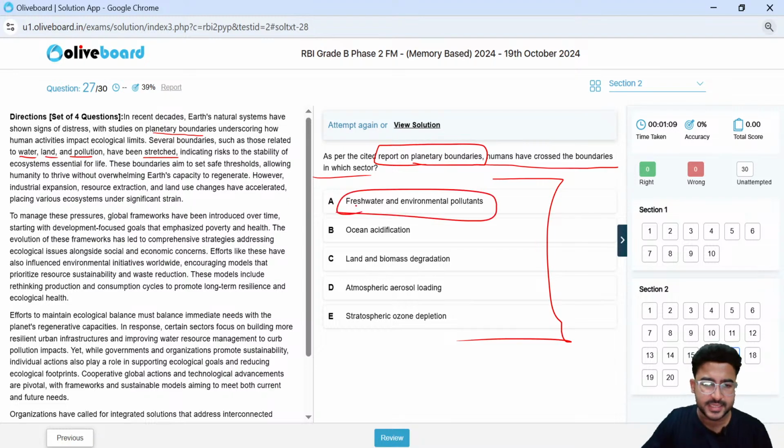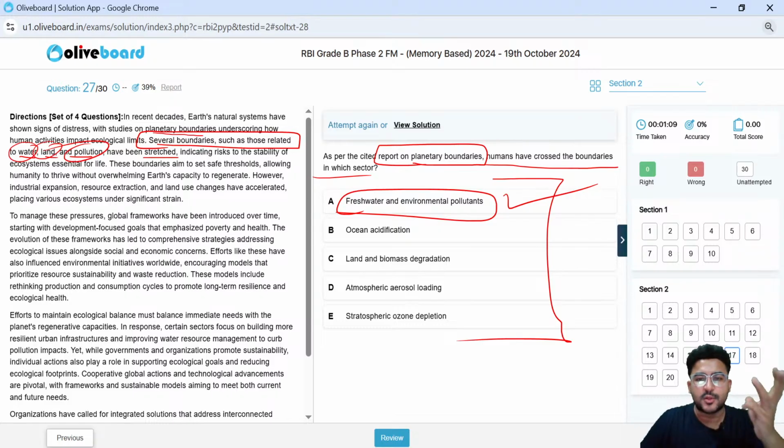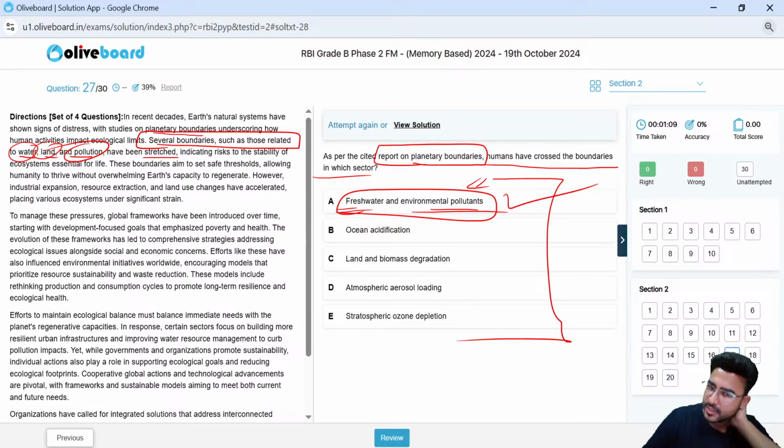I can see three things here. Look, how to make a calculated guess. Let's suppose I haven't studied the report on planetary boundaries, right? And that's true for most of the students in the examination as well. I can see water, land and pollution, three terms. These boundaries have been breached. They have clearly mentioned it. I can easily answer option A. Why? Because the combination of the three I can see in option A: freshwater and environmental pollutants. So that's a calculated guess.